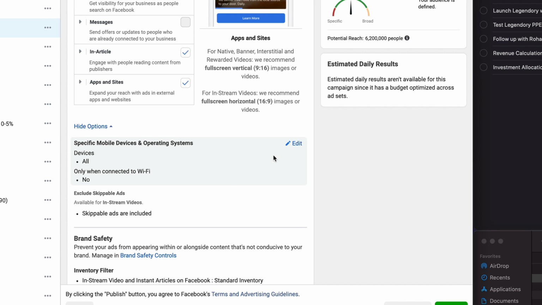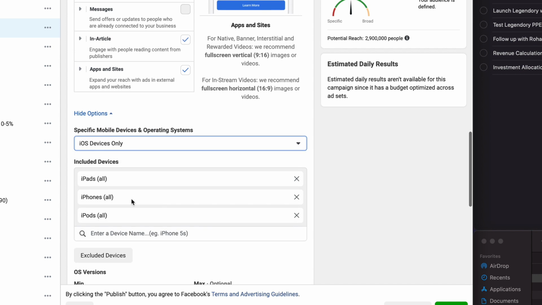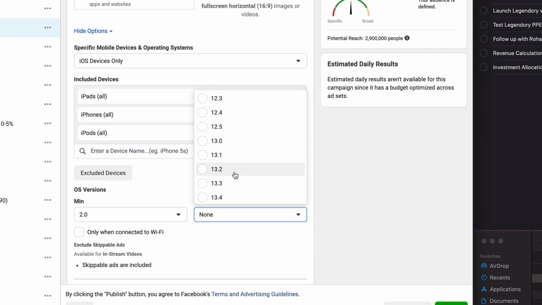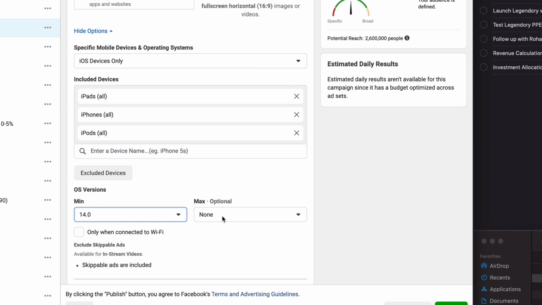Since this change affects only iOS 14 users and not Android devices or desktops or any other even iOS devices before iOS 14, what you can do is set up a separate campaign or set up a separate ad set for iOS 14 plus devices. So how can you do that? Well, when you're launching the ad set or if you're editing an ad set, you can just go to the specific mobile devices here. Instead of all mobile devices, just choose iOS devices only, and then from minimum to maximum you can set up until say iOS 13.7. That's it. So you'll have separate campaign for this, and for iOS 14 you'll have a separate campaign from 14 and onwards, right? So minimum will be 14 and from max will be like nothing.